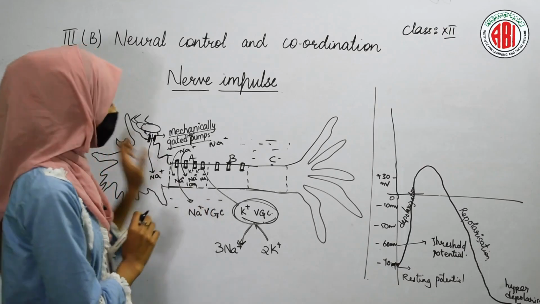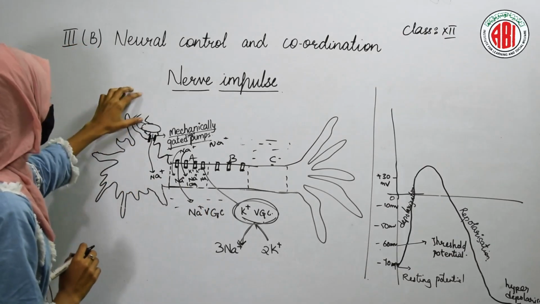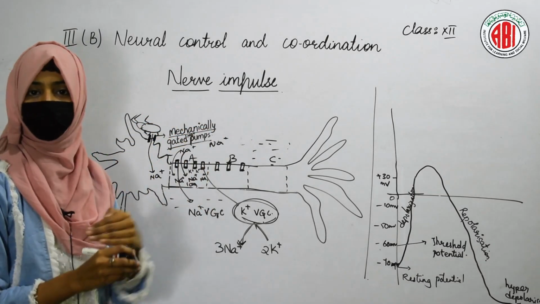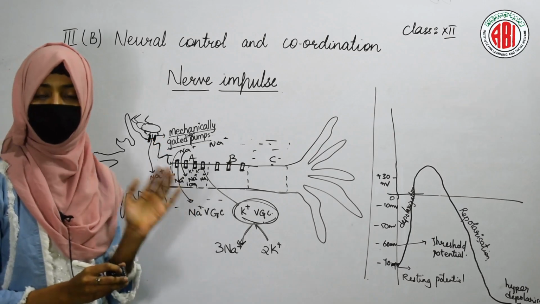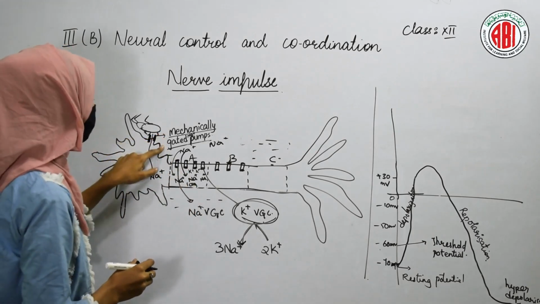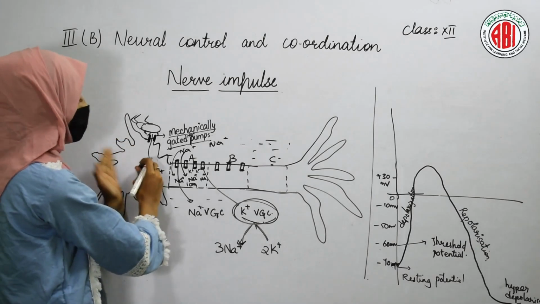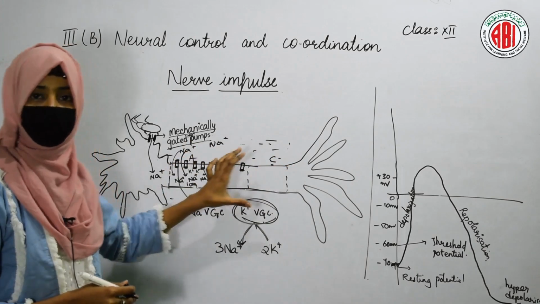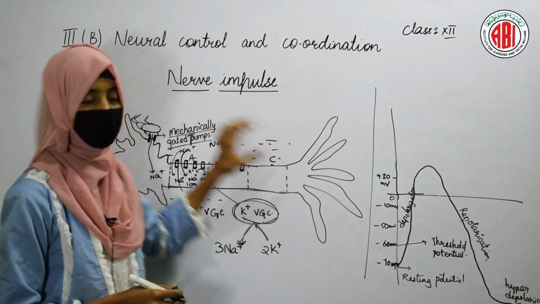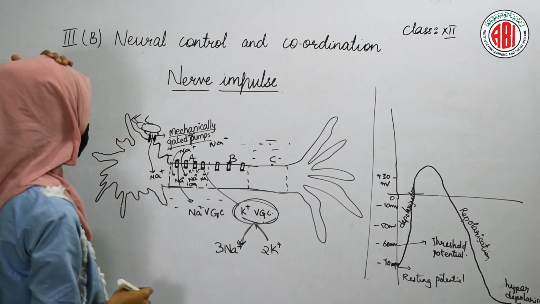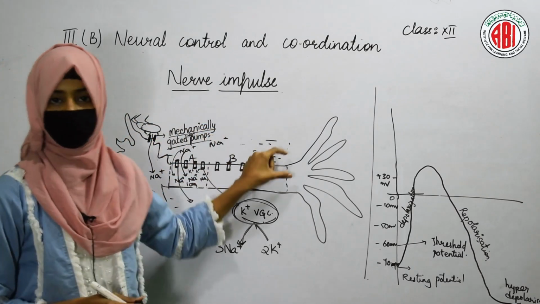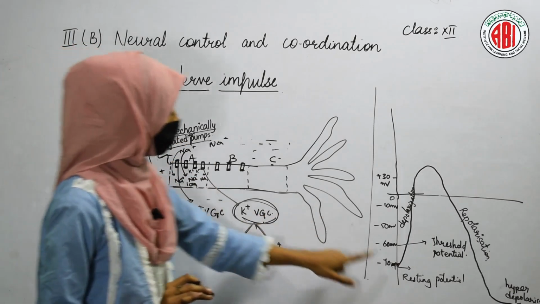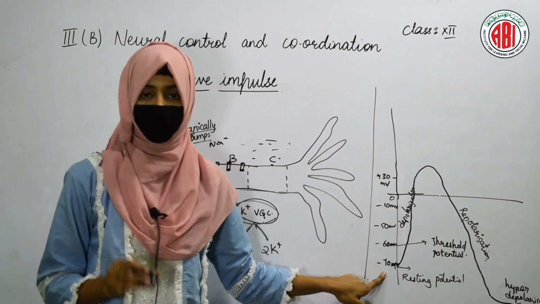See, again I am repeating. Once the pressure is applied, mechanically gated sodium channels open, and entry of the sodium starts. The opening of the mechanically gated sodium channels stimulates the opening of other channels present in the axon. In the axon, different segments are present. So we'll take an example. We'll represent the segments as A, B and C. Segment A is in polarized state, that means it will be showing minus 70 mV of voltage.